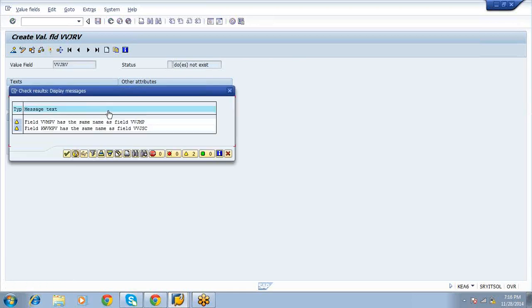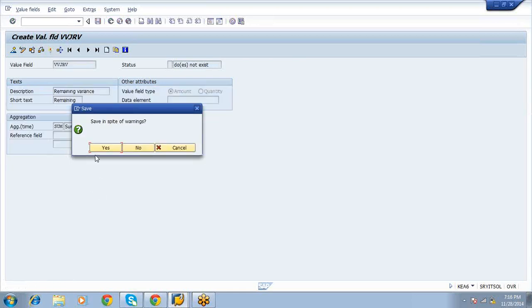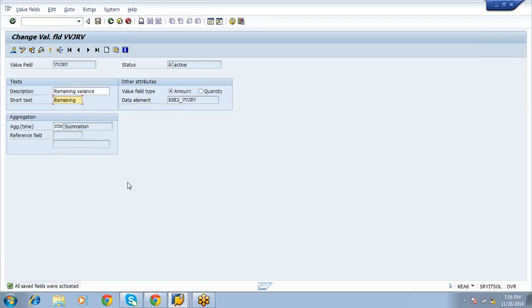And what would be the case of remaining input variance? Mainly you will get it like this: suppose the input side total variance amount is 1,000 rupees. Input price variance assume 300, input quantity variance 200. How will input price variance come?